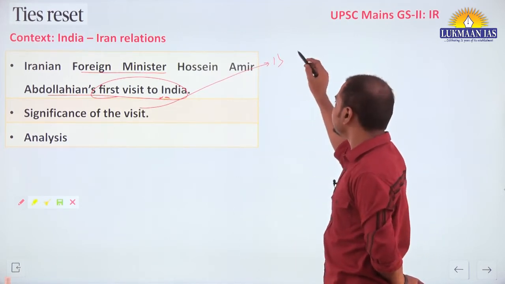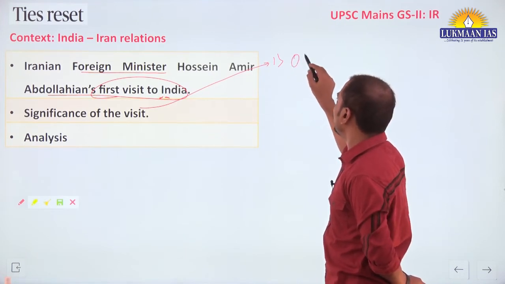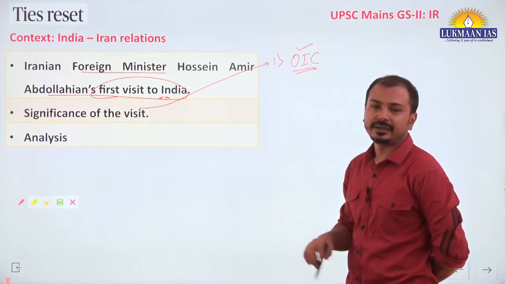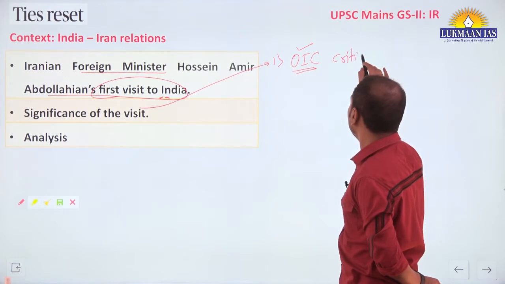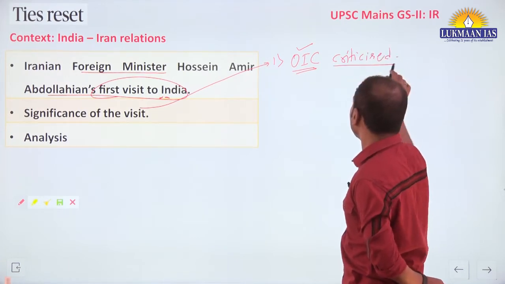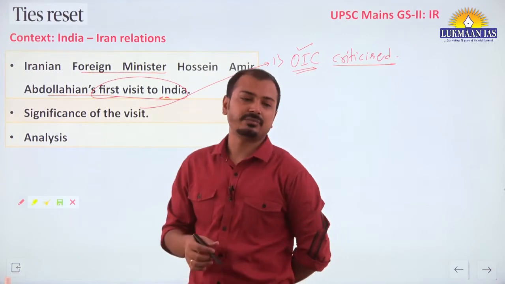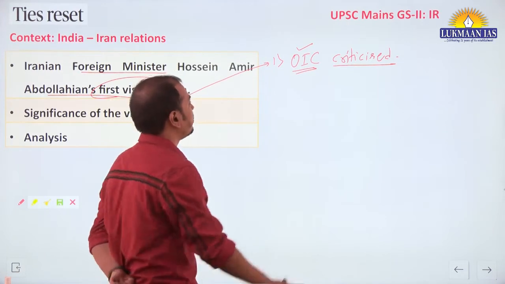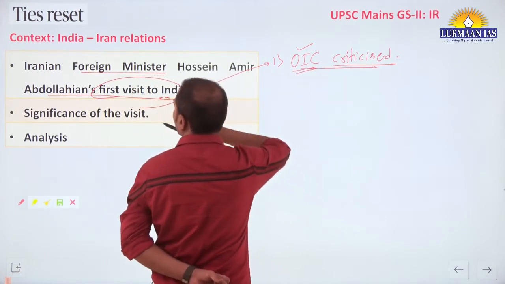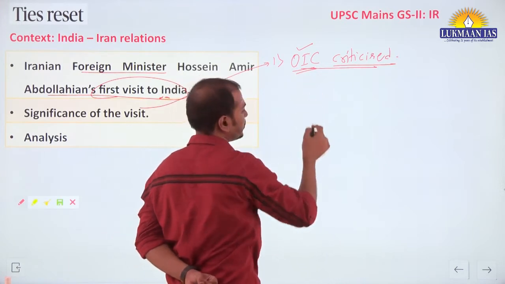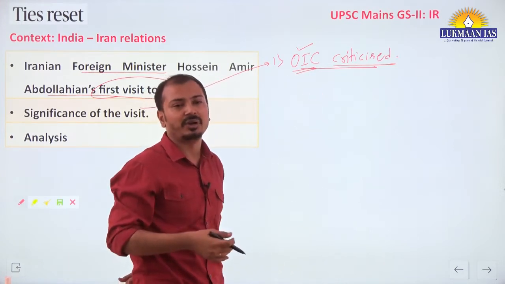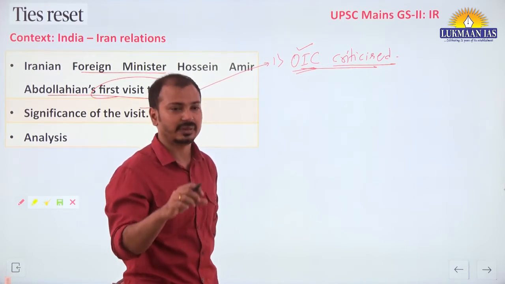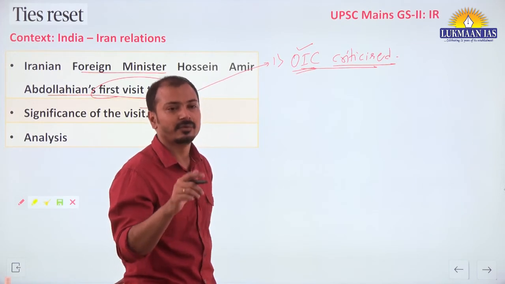First thing is that recently OIC countries, where Iran is also part of the OIC grouping, criticized India for some comments by members of the ruling party on Prophet Muhammad, right? So with that background, you should know that with the Iranian foreign minister visiting India, surely our Indian government may have conveyed to Iran that we have dealt with that issue properly, effectively, strongly. First thing.